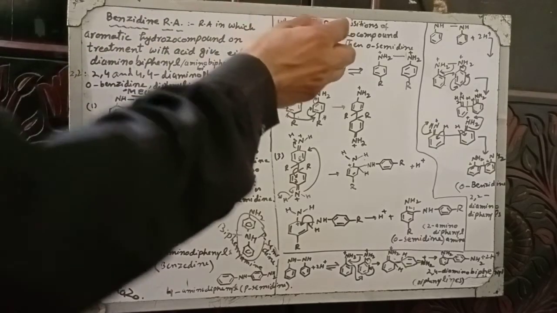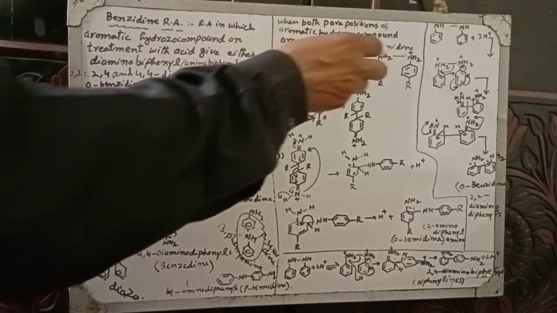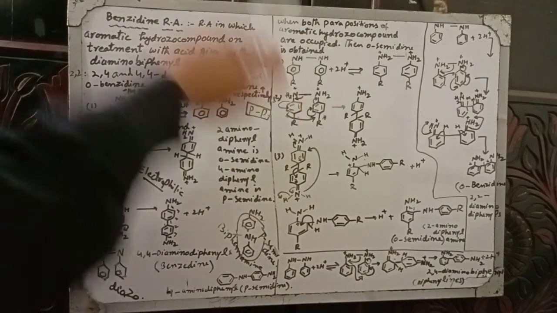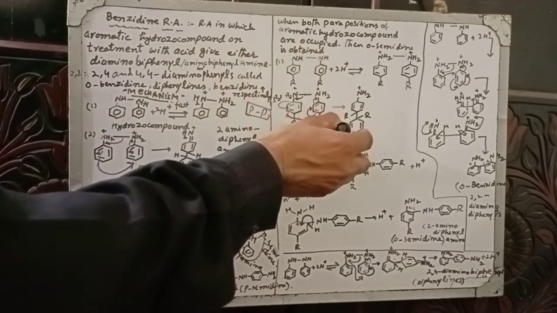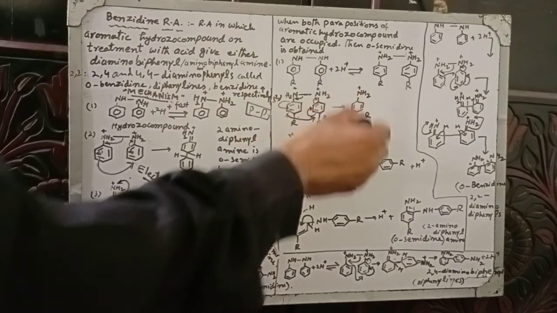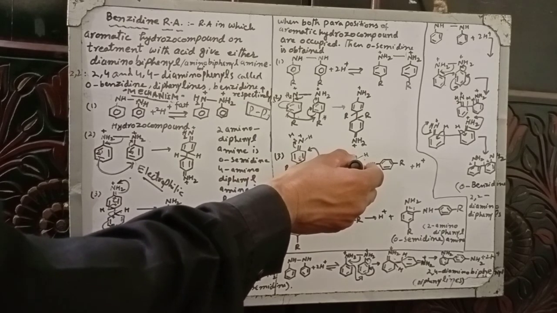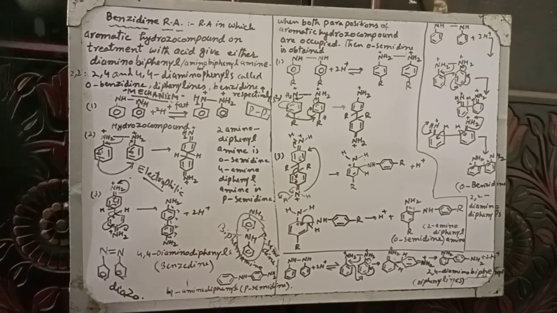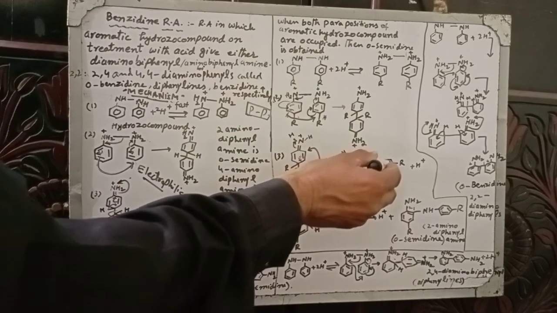Now when both para positions of the aromatic hydrazo compound are occupied, then attack will occur on the ortho position. Like this, the para position is occupied, so it will not attack. Rearrangement will occur on the ortho position of one group, so that on the ortho position an NH group is attached.